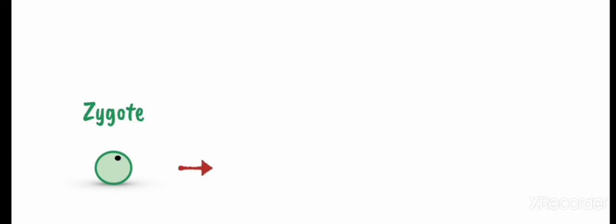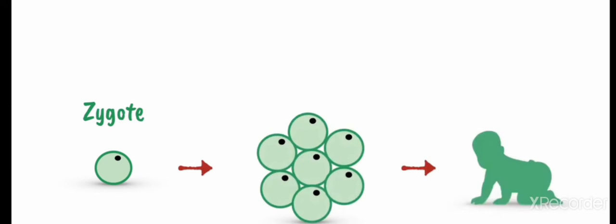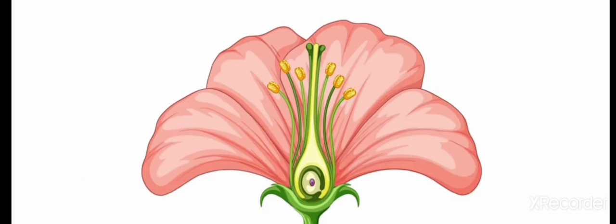The zygote then divides millions of times and develops into a new organism.